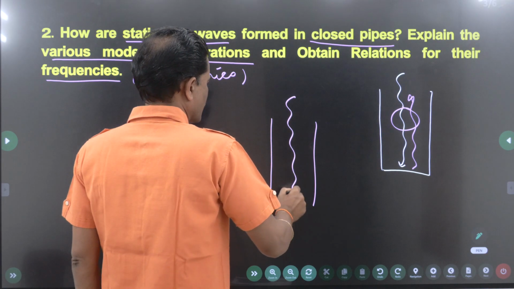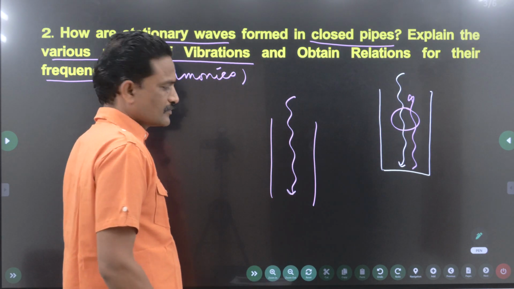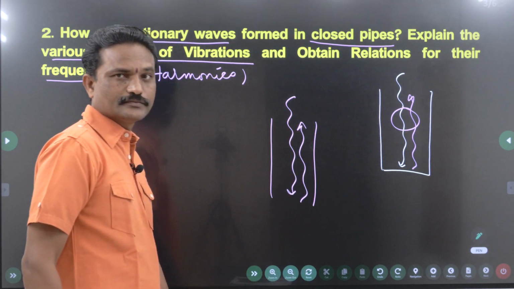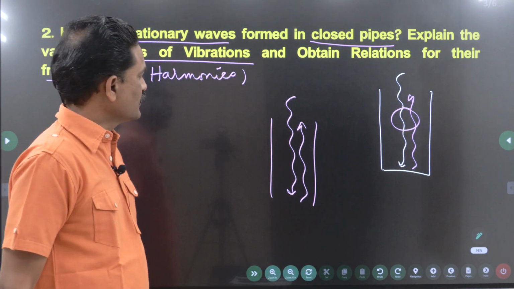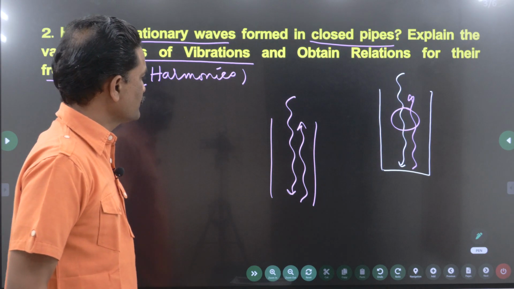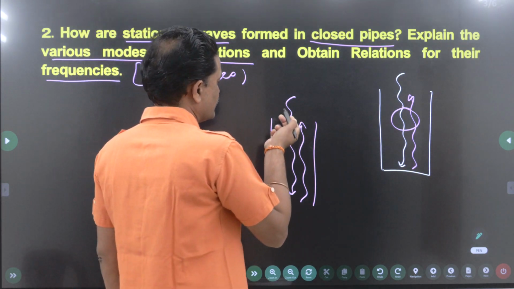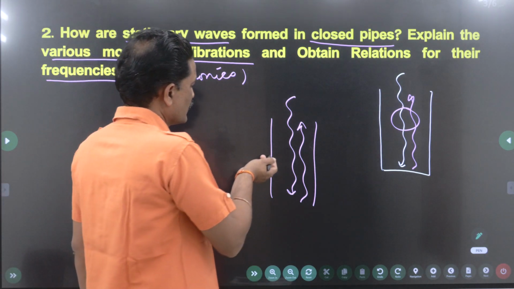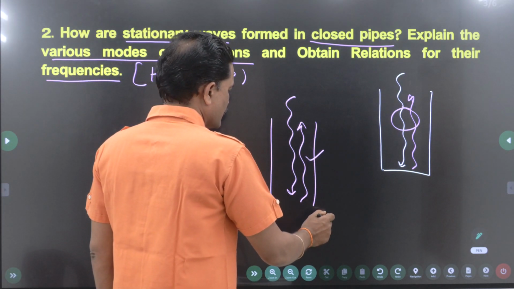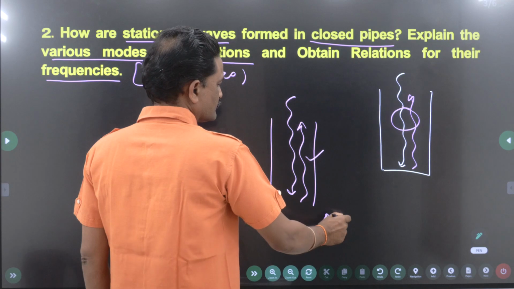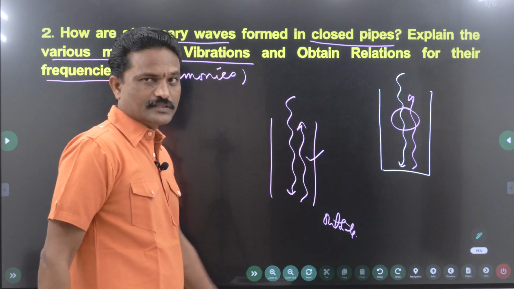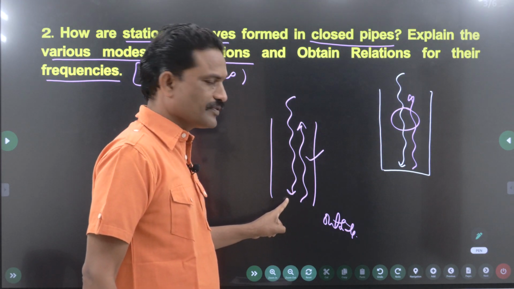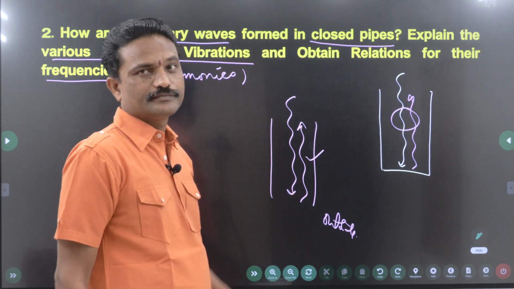Now what about an open pipe? One wave is coming like this. There is no reflection, no? How do you get the stationary wave? You will get the stationary wave because of the variation of densities of the air present inside and the air present outside. This is the reflection at the rigid end, and this is the reflection of a wave at the free end.